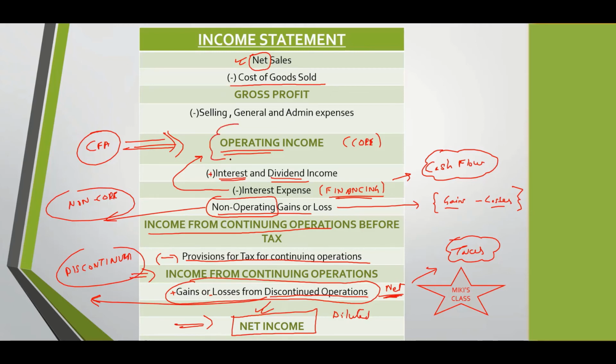The figure we need to focus upon is the operating income. If you need to know the health of a company, you'll have to check on the basis of the net operating income, because all of this is just one time and not reliable. So you just need to be mindful of this. I'm not saying net income is not important. I'm just saying it is a figure where a lot of things go in, and it can be manipulated to a large extent. The operating income cannot be manipulated as much as the net income. But the cash flows are even less accessible to manipulation, if you're talking about the cash flow figures.